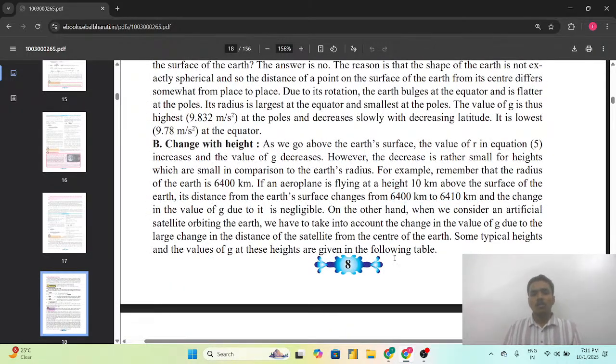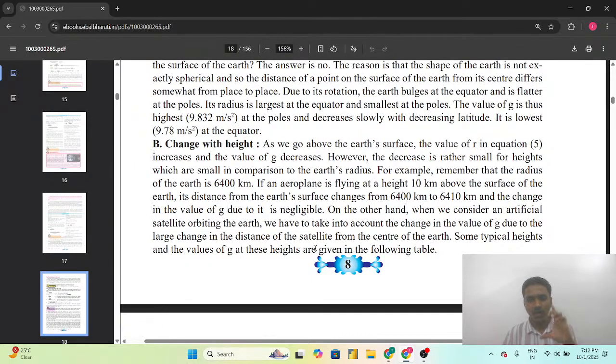So here we are. A simple meaning is that the radius of the earth is 6,400 kilometers. So here we have given one situation: suppose one aeroplane is flying at a height of 10 kilometers above the surface of the earth.